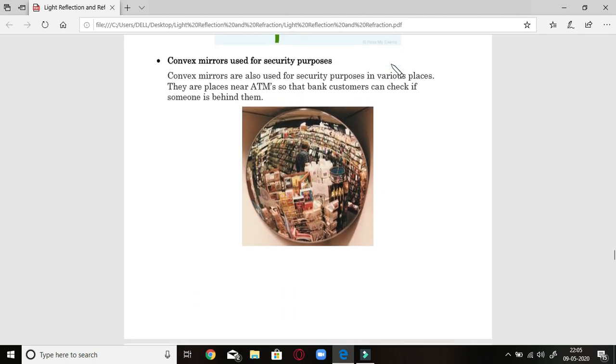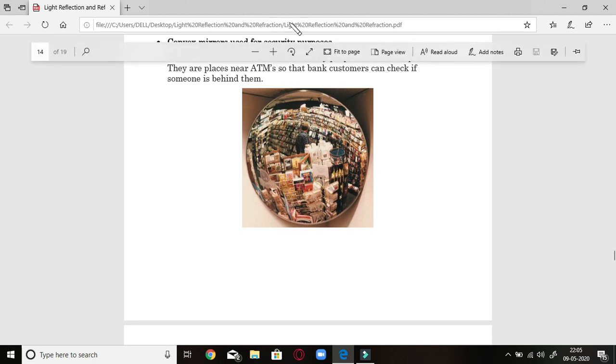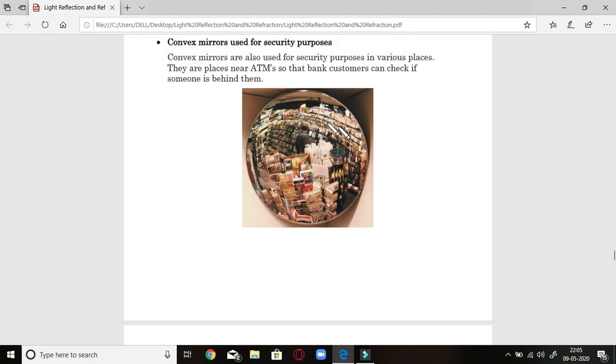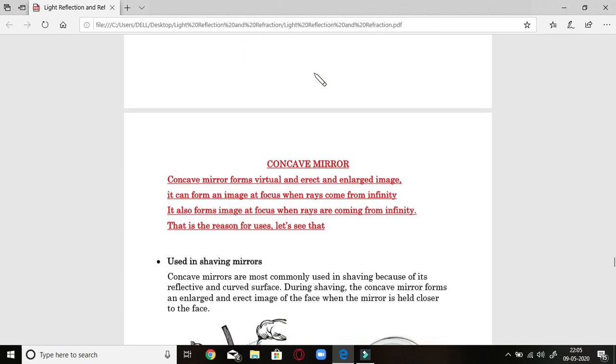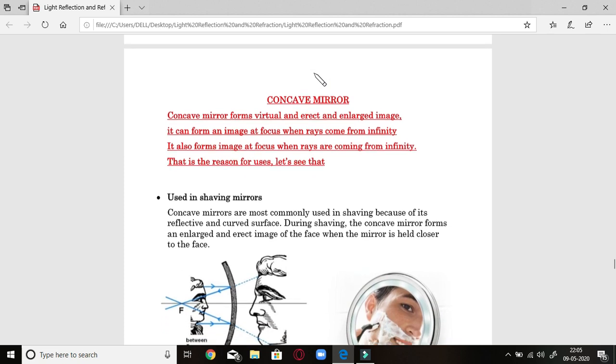Next, convex mirrors are used for security purposes. You can see here this is a full shop where all the things are visible inside, and a person is purchasing. If a shopkeeper is sitting on the side, he can easily observe what this person is doing. So that is why it is of quite important use. This also can be used at the ATMs of banks for customers where security is required. So there are various important uses of convex mirror.